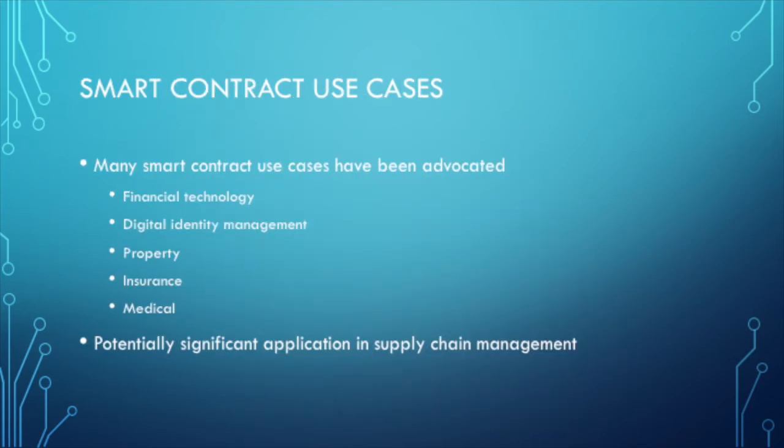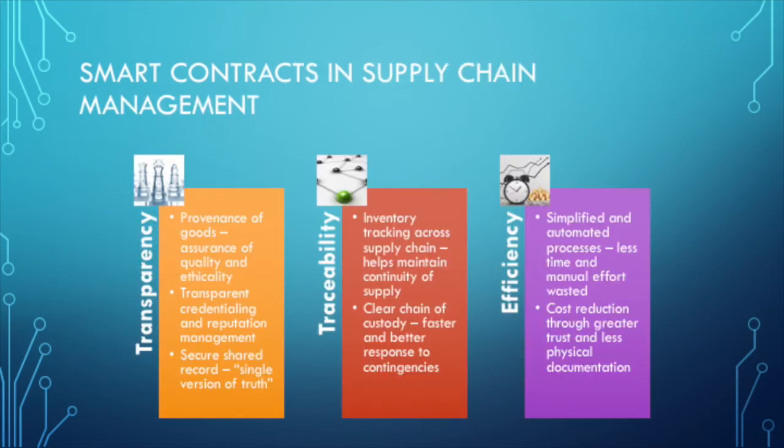Many use cases have been advocated for smart contracts. This includes financial technology, such as securities and derivatives trading, digital identity management, property, to manage mortgages and for land title recording, insurance, to automate the claims process, and medical, for management of patient data and sharing of research. However, the key use case that I will be focusing on is the application of smart contracts in supply chain management. Smart contracts can improve supply chain management in three key ways: transparency, traceability, and efficiency.